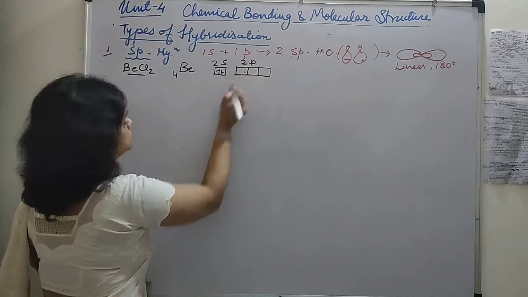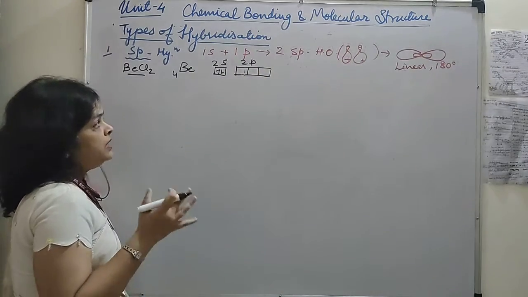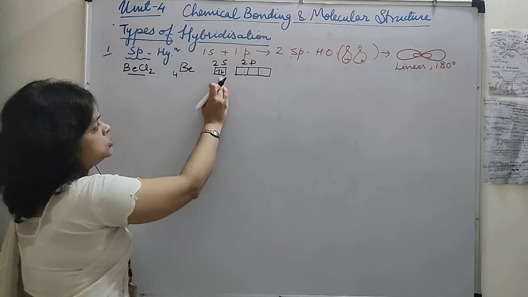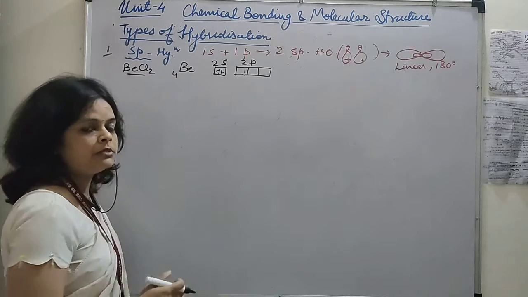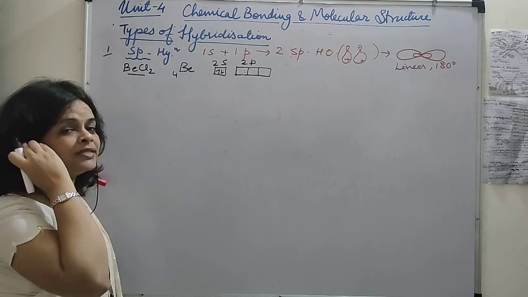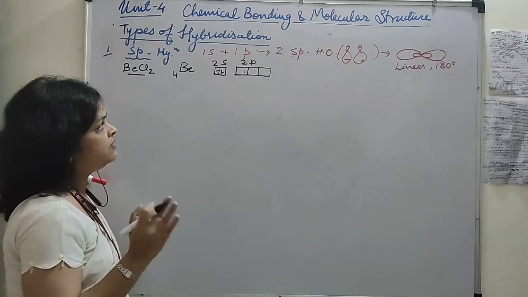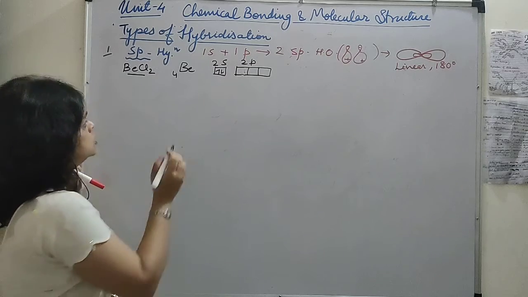Okay, now when it gets excited, this 2s electron can be excited to the 2p orbitals, because the energy difference between the 2s and 2p is very small. They have a very slight difference of energy. So we will write